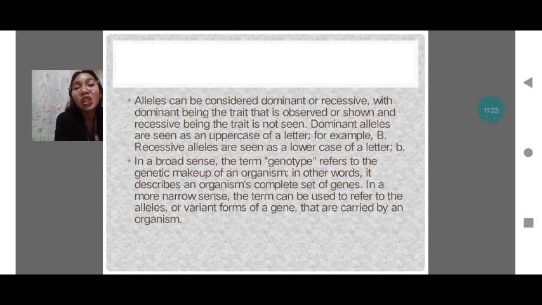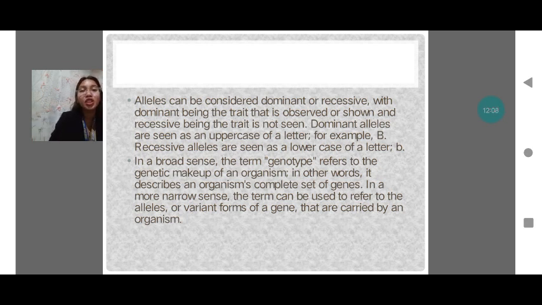Dominant is the trait that is observed or shown, and recessive is the trait that is not seen. Dominant alleles are written as the uppercase of a letter, for example, B, and recessive alleles are written as the lowercase of a letter, b. So dominant is the uppercase of a letter, and the recessive is the lowercase of the letter, with letter b small or letter B big.